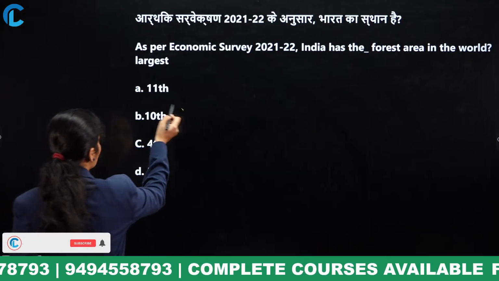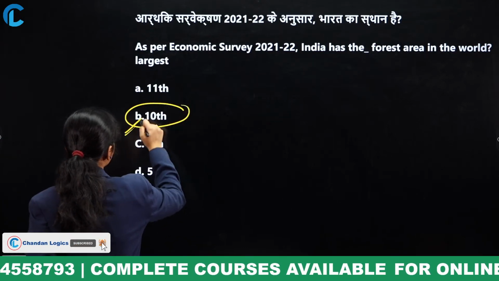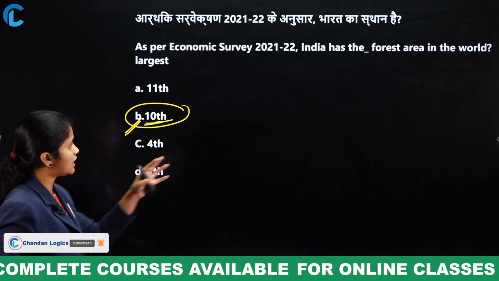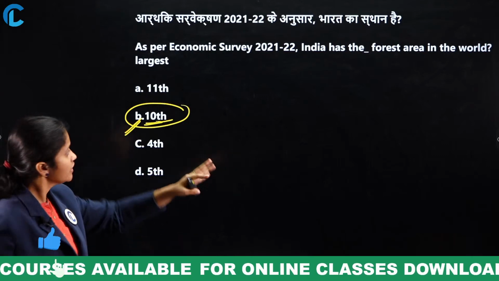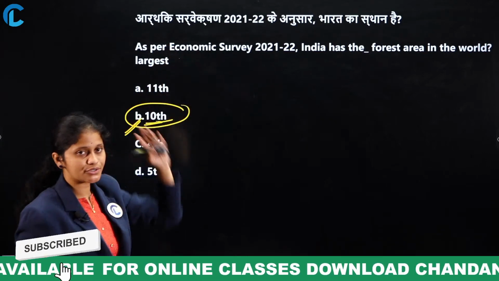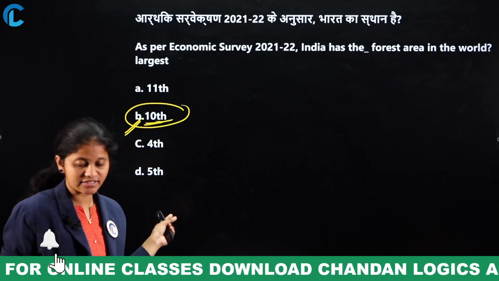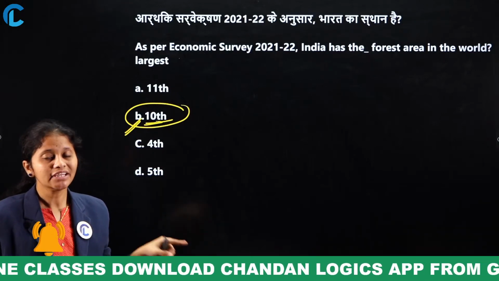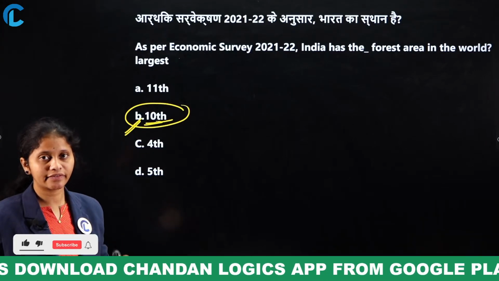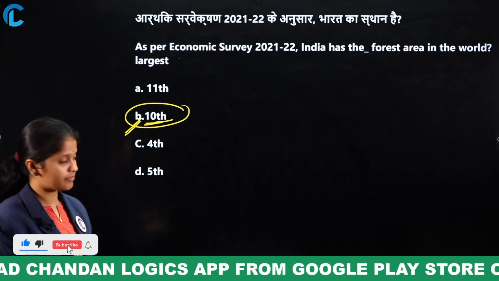Yes, here your answer is option B. India stood in the position of 10th largest one, okay, 10th largest in terms of forest area. This is according to the economic survey of 2021-22, the data has been released. So, according to that data, India stood in the 10th position in the category of forest area, okay.